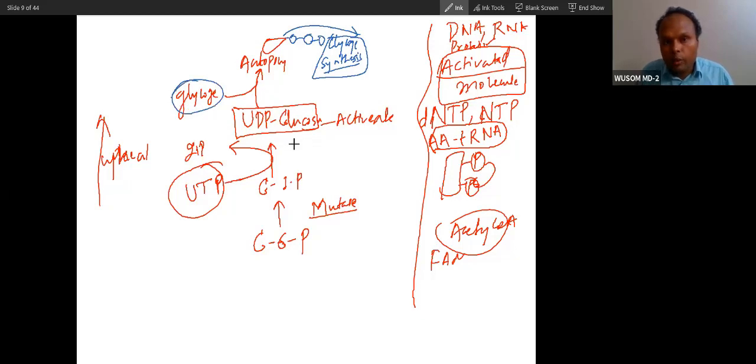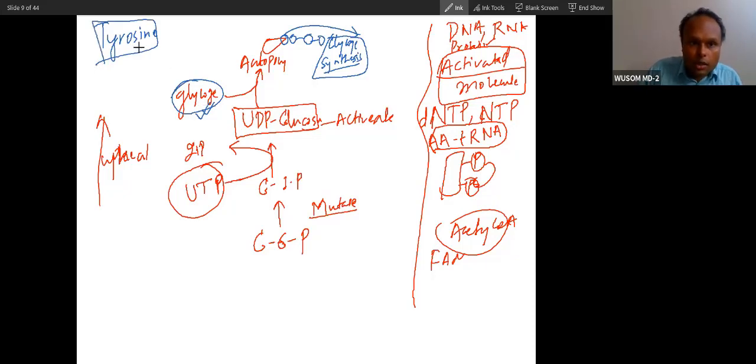And in that sense, we sometimes take glycogenin as an enzyme. And this glucose will bind to a very specific amino acid. You know this amino acid, a very famous amino acid. You have studied tyrosine. You must have studied tyrosine kinases. So with this tyrosine, a few glucoses will bind.